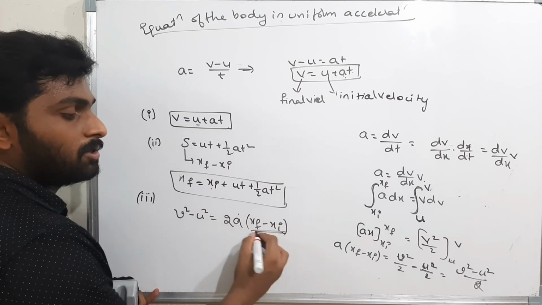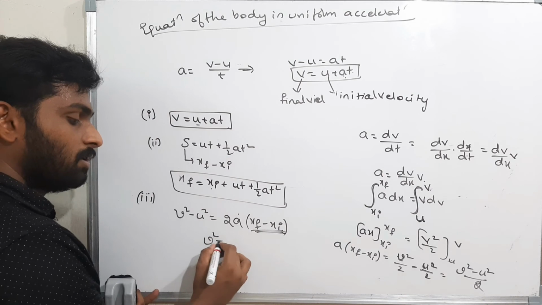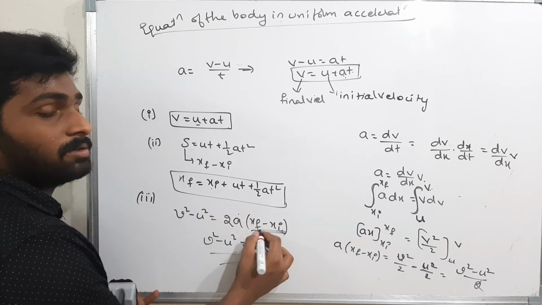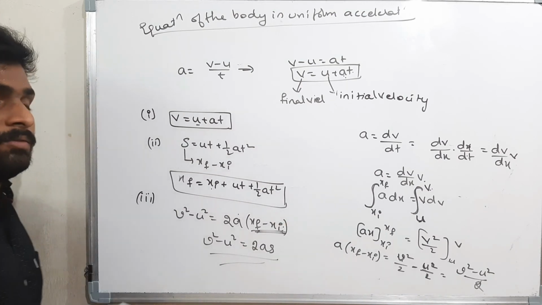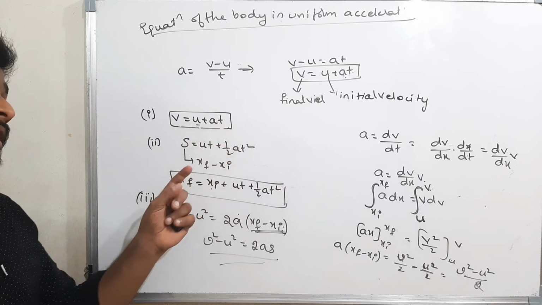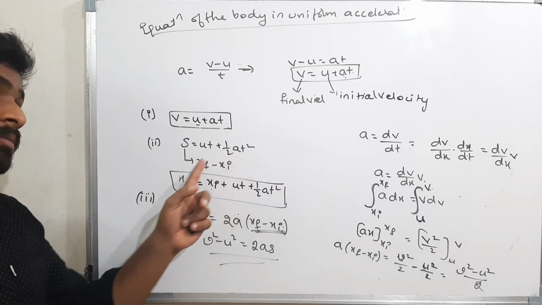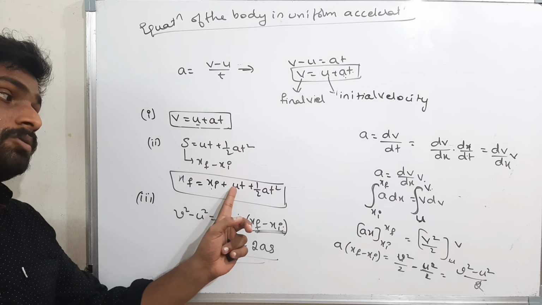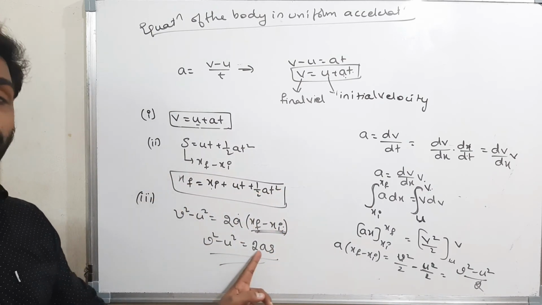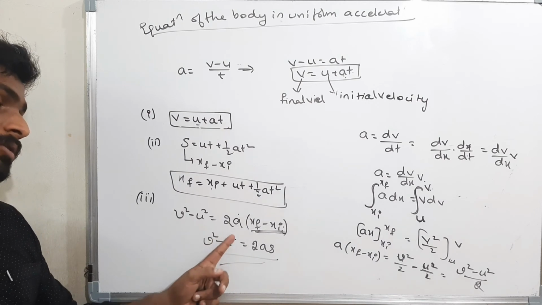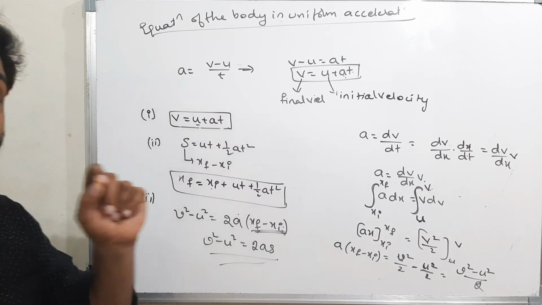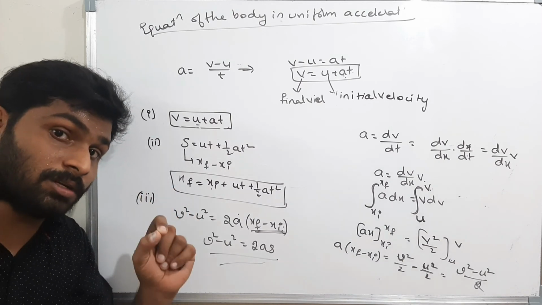What is this? Final position minus initial position. Nothing but v square minus u square is equal to 2 into a into s, where final position minus initial position is nothing but displacement. We got the third equation. v is equal to u plus at, s is equal to ut plus half at square, and v square minus u square is equal to 2as. These are three basic equations when the body is moving with uniform acceleration.